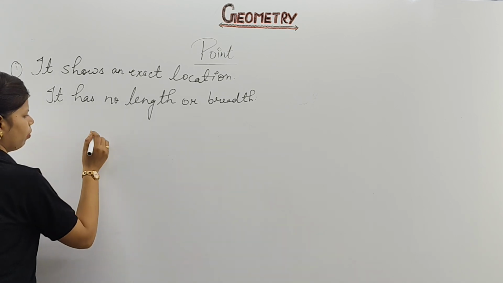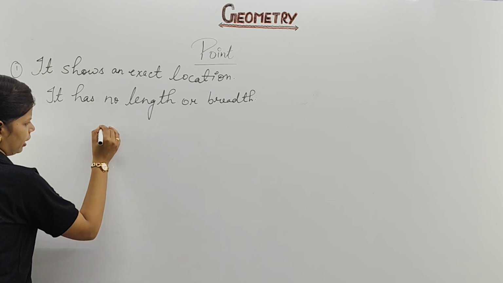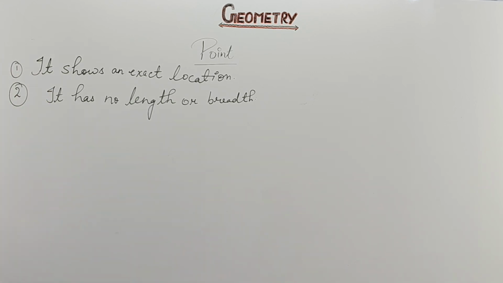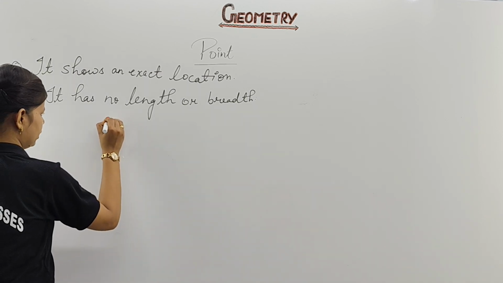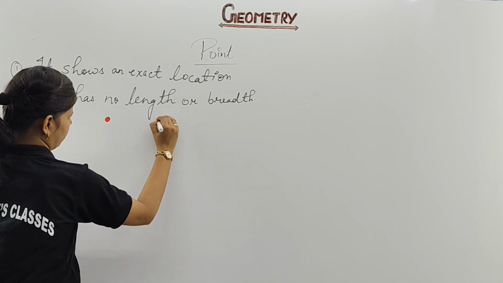Like for example, if I have written like this, or I can just use another color marker where you can identify it. If here it has been written and here it has been written. Clear?